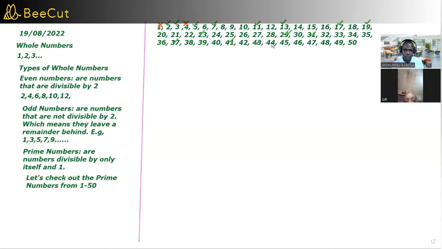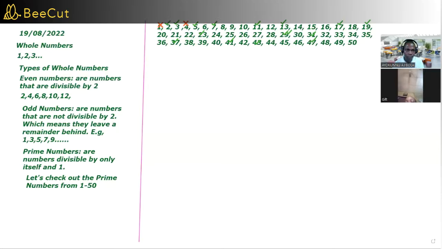What next now? 47. What next? That's all. That's very good. So all the ones in green are prime numbers, while all the ones that are ticked or not ticked are not. Okay, very good.